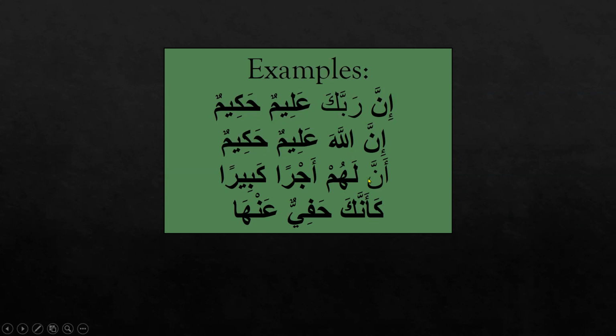Another jar majrur fragment. La is the harf of jar, and hum is majroor, lahum. So we can see this example when the harf of nasab and ismuha do not come together. There is a fragment between them. Anna lahum ajran kabira. So just like that, this is a small sentence, but you can find a long distance between a harf of nasab and its ism. The next example is ka'annaka hafiyun anha. Ka'anna is the harf of nasab and ka is its ismuha. Its ism. Ka'annaka hafiyun anha.